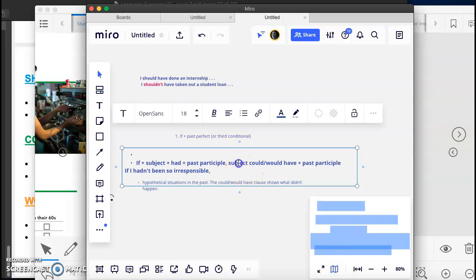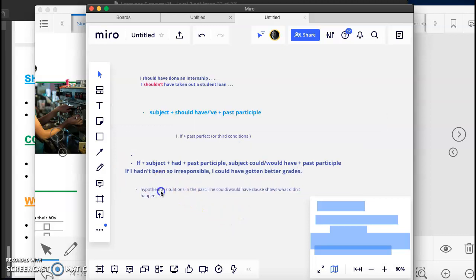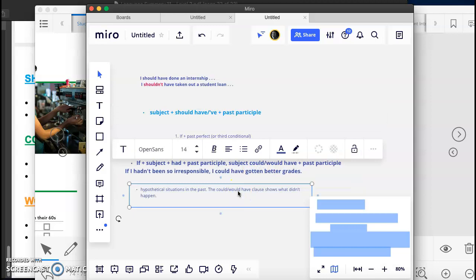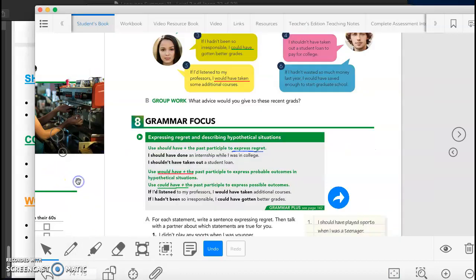So we have, again, another subject, I could or would have plus the past participle, have gotten better grades, to finish my sentence. This expresses a hypothetical situation in the past,